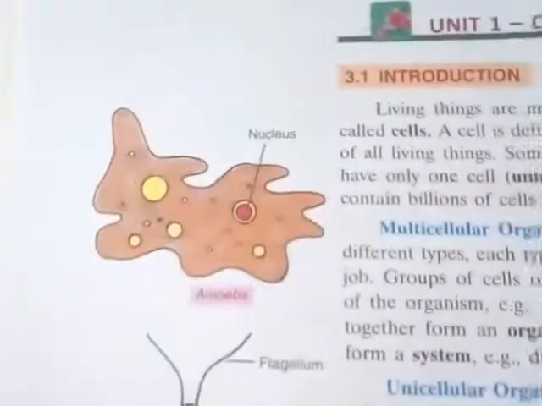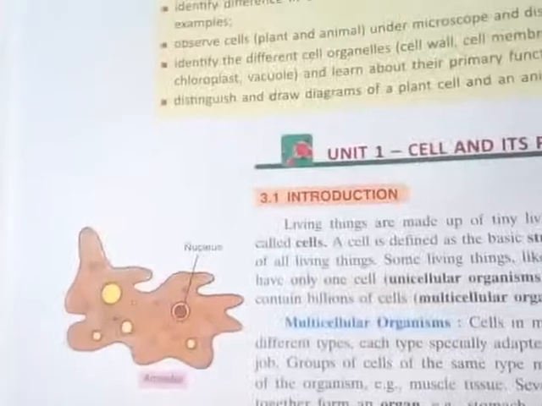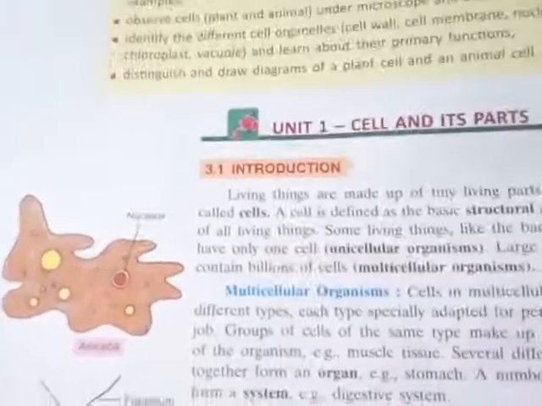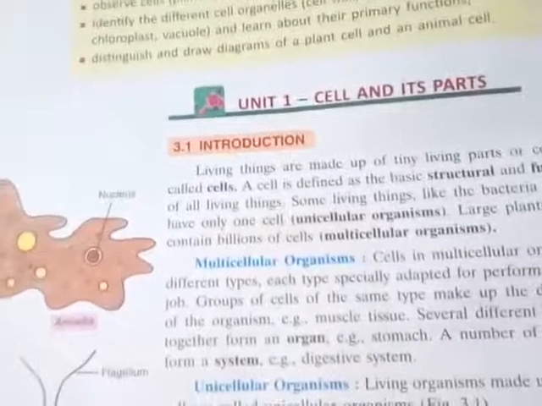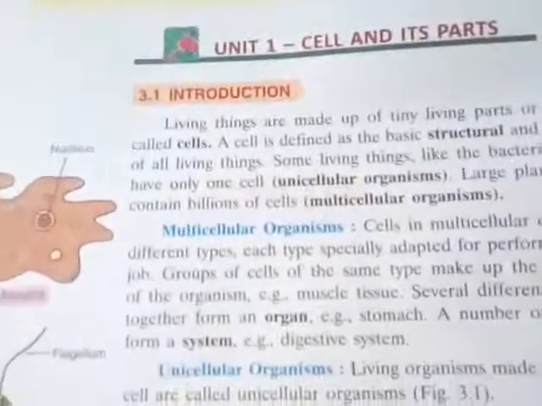See the diagram of amoeba. So amoeba is basically a unicellular organism. I will just focus on the explanation part of these multicellular organisms and the unicellular organisms.